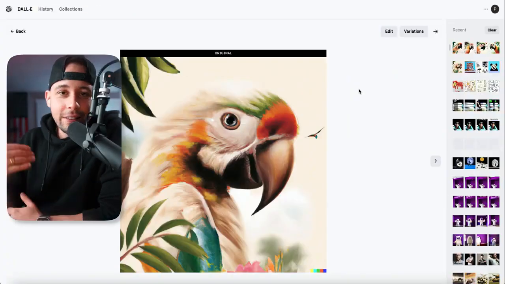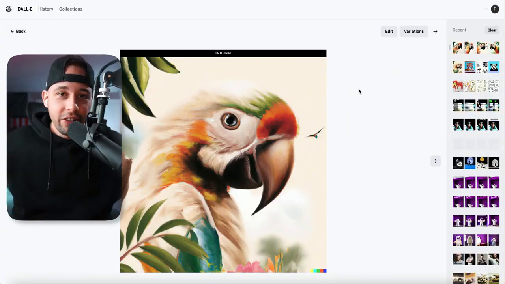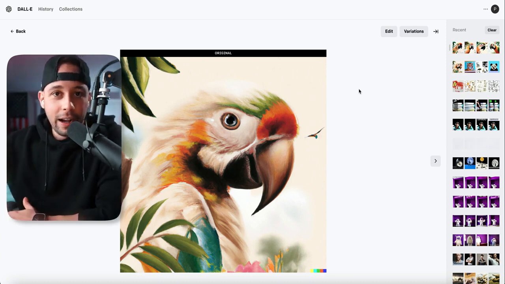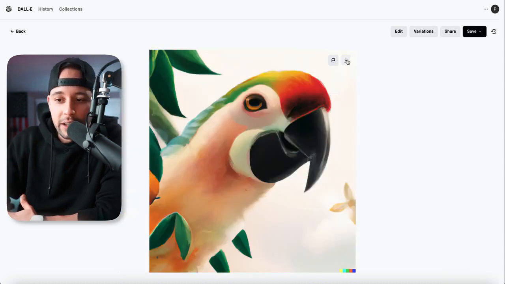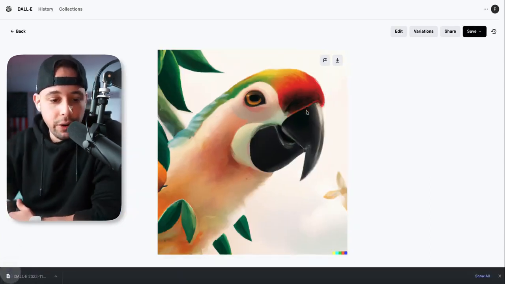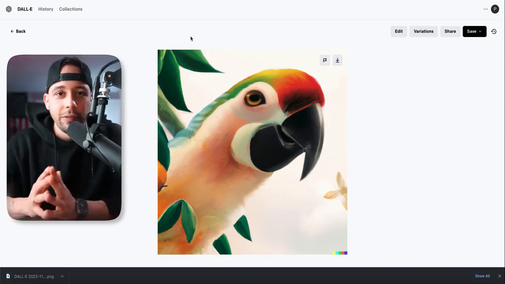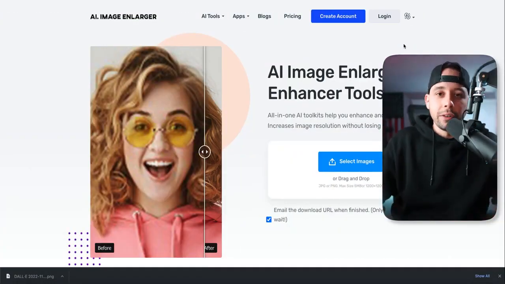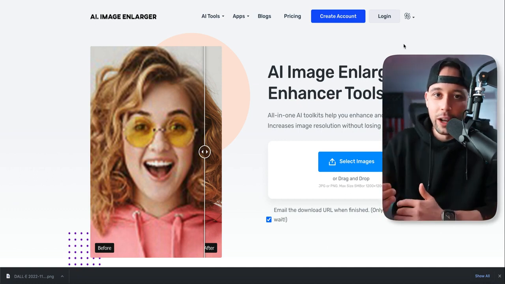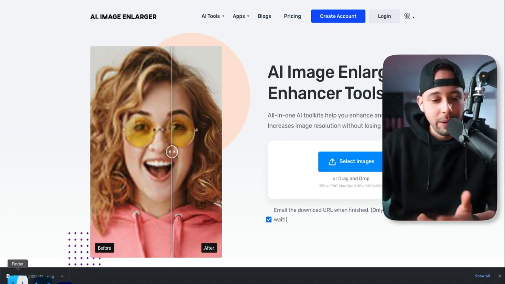Now, let's say you decided to download this image, but you want a larger image to be able to fill a very, very big painting, a very, very big art. What you're going to do is download the image. You're just going to click save, and download the image to your computer. After you've done that, the website that you're going to visit is called imageenlarger.com. The link is also going to be in a text file for you, neatly organized, and all you have to do is create an account to be able to use this website.